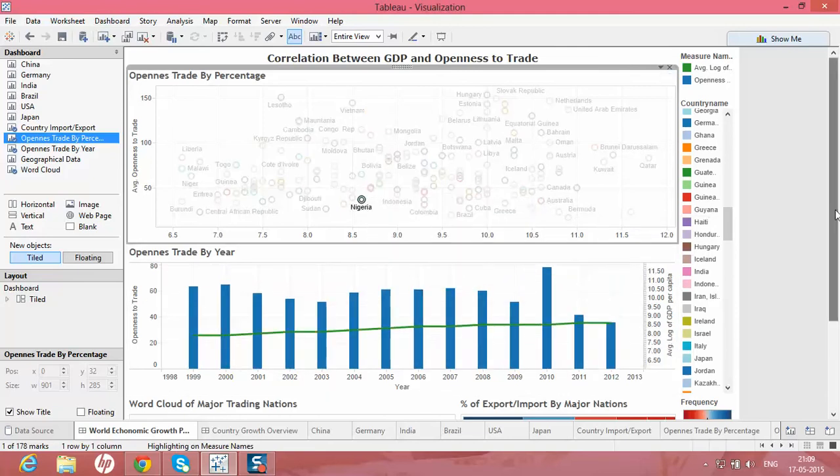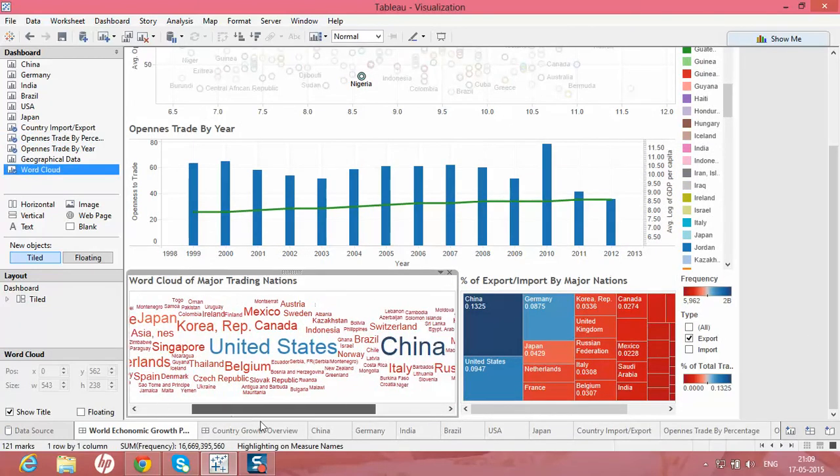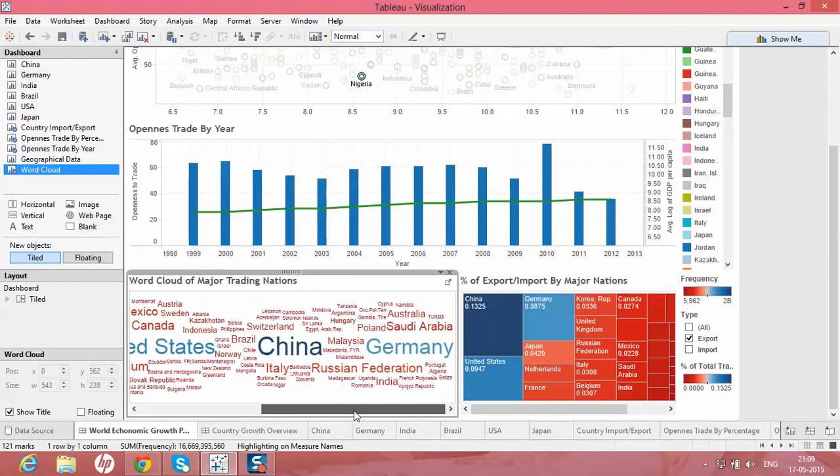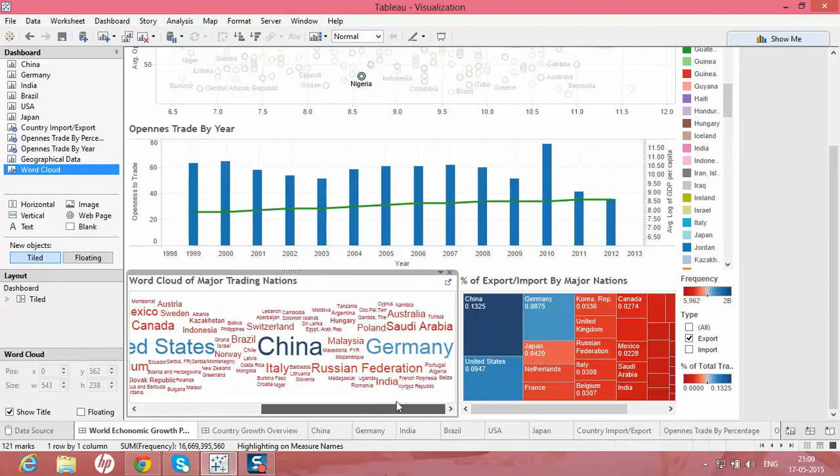We have tried to mine the data from the World Bank, and we have created a word cloud from which we come to know that the United States, China and Germany were the major economies in the world, and the same numbers are reflected in the results, which match with that.